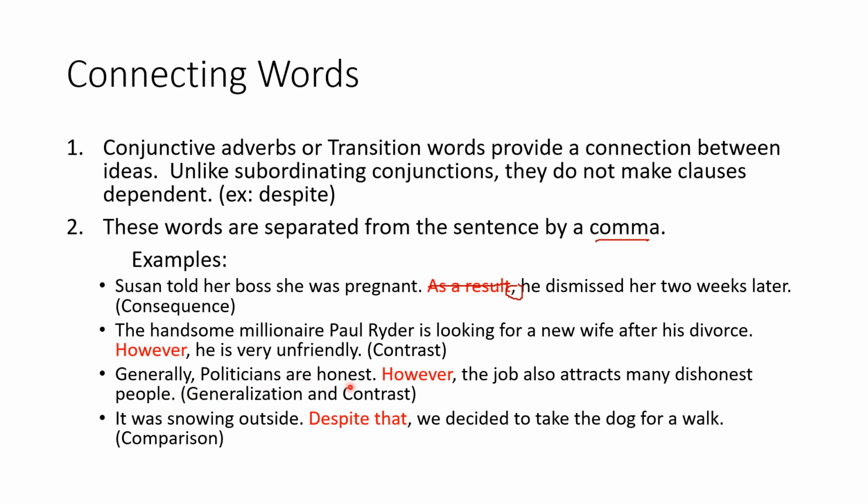Generally, politicians are honest. However, the job also attracts many dishonest people. It was snowing outside. Despite that, we decided to take the dog for a walk. So these are examples of transition words or transitional devices.